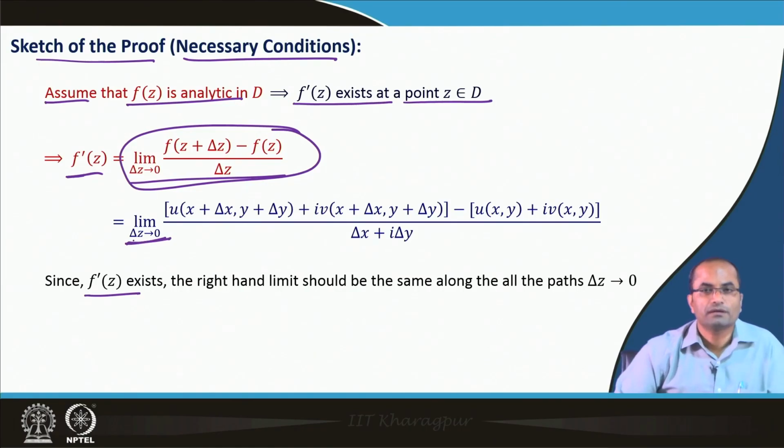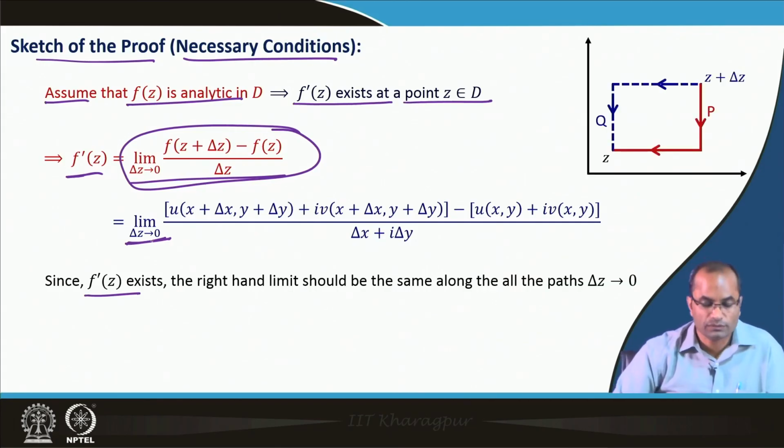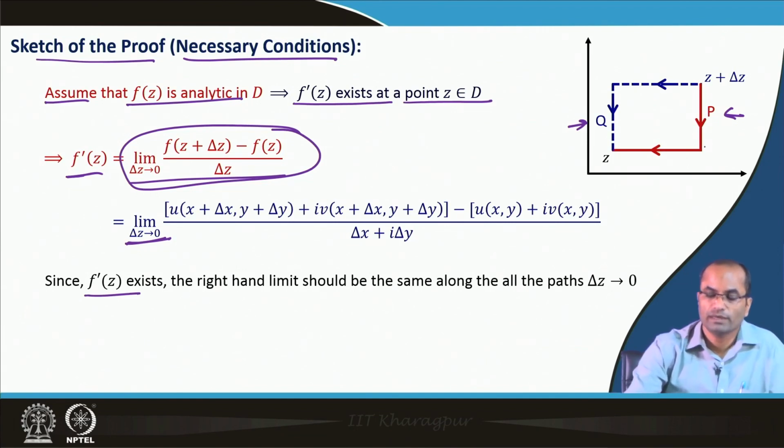That is f prime(z). So, here we approach through two paths, delta z to 0, and then we will conclude the CR equations. These two paths we have taken: one path is P, the other path is Q. In path P, we first let delta y go to 0 and then delta x go to 0, and in path Q, we let delta x go to 0 first and then delta y go to 0.